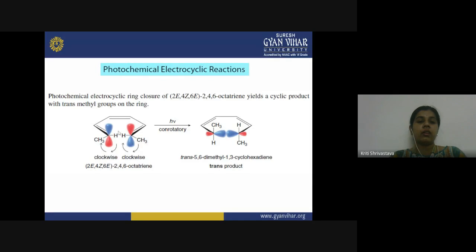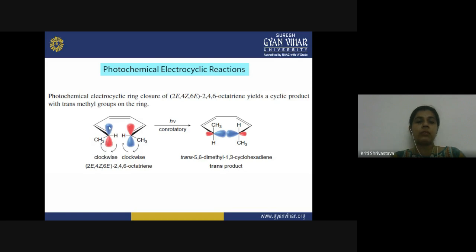So here the orbital has to rotate clockwise. Both the orbitals have to rotate clockwise in order for symmetry allowed overlap. When they both are rotating clockwise, these two blue lobes will come together. We also have a substituent present on the terminal carbon, and when the orbital rotates, the substituent will always rotate along with it.